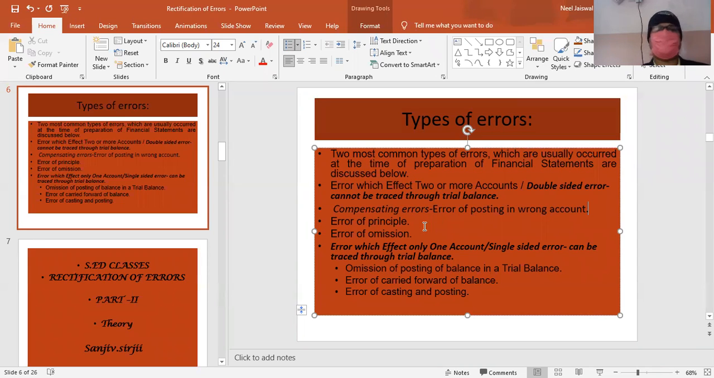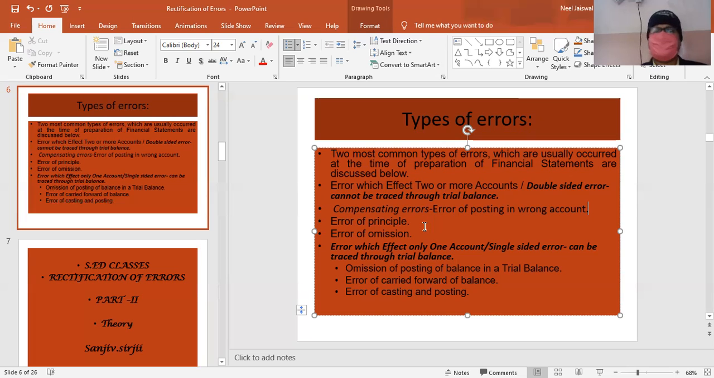Now comes error of omission. Error of omission is of two types. One is error of partial omission and one is error of complete omission. Complete omission, one example I will give you. Omission means we have not recorded. The transaction is there, but we have not recorded it in the journal entry, and in the ledger also we have not done it. Like suppose I have received cash from Hari. So my journal entry will be cash to Hari. That entire transaction is not recorded in the books. So that is termed as error of complete omission.